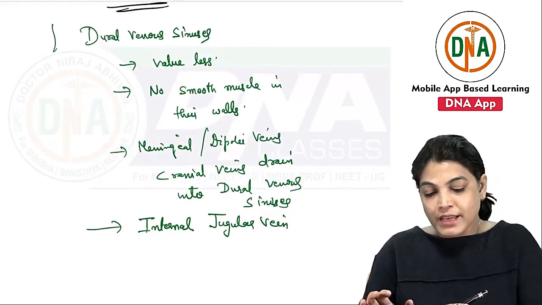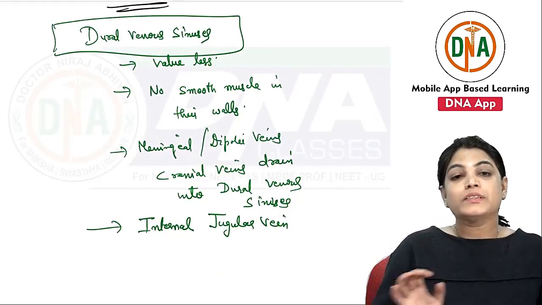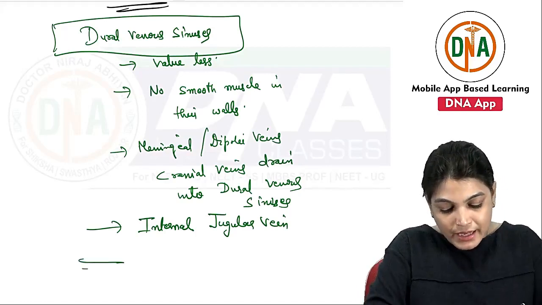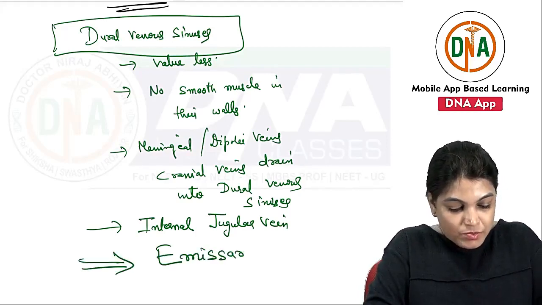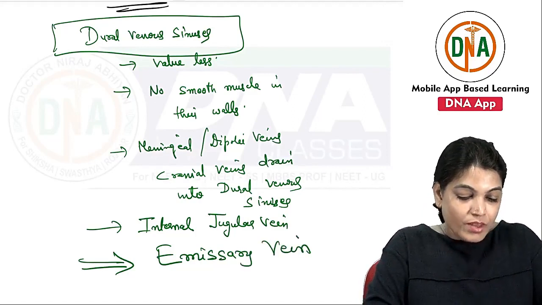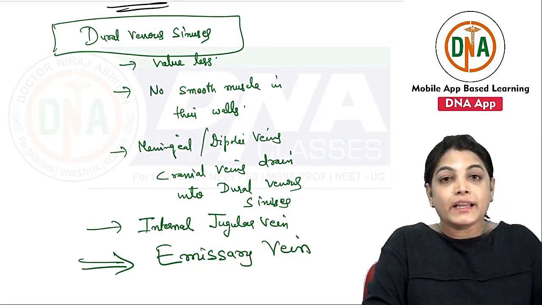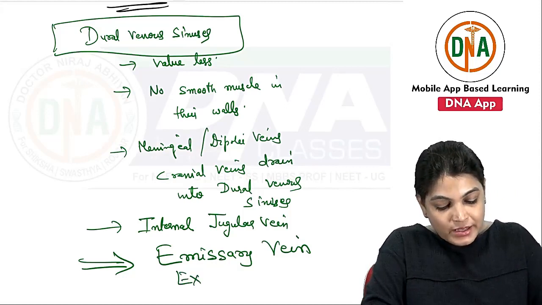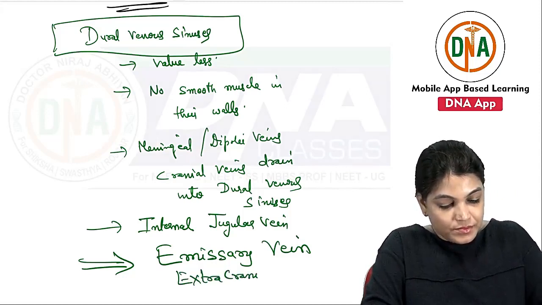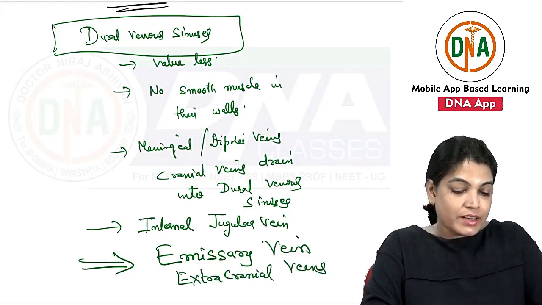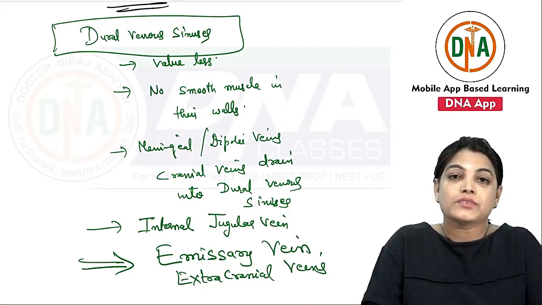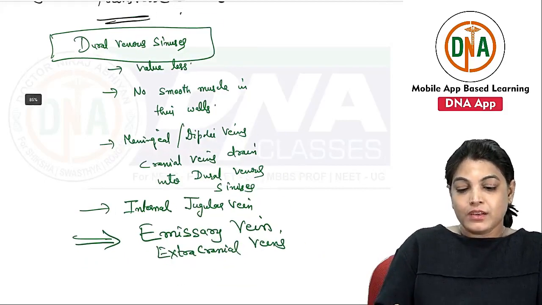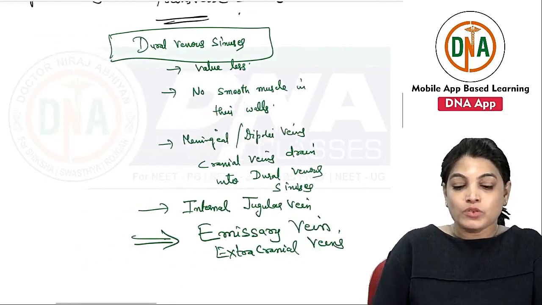Another point of importance is that through emissary veins, dural venous sinuses can get infection from extracranial veins. That means infection on the exterior aspect can drain into the dural venous sinuses through emissary veins. So these are certain important points about dural venous sinuses.